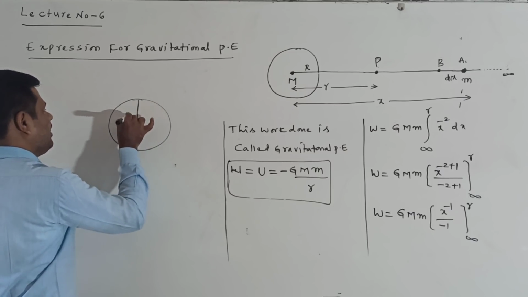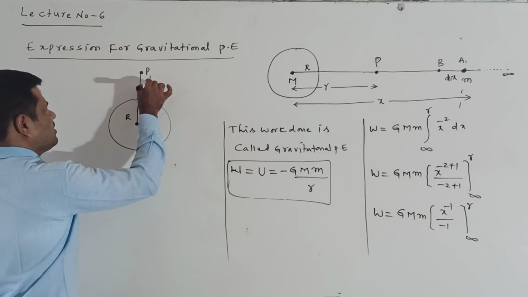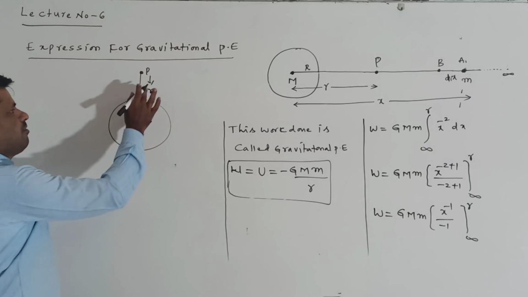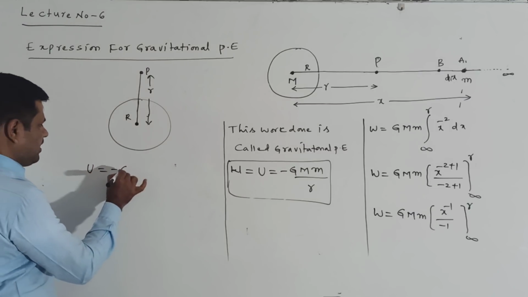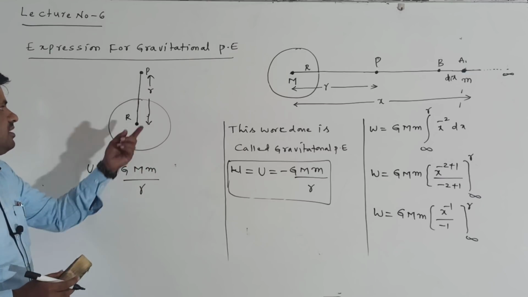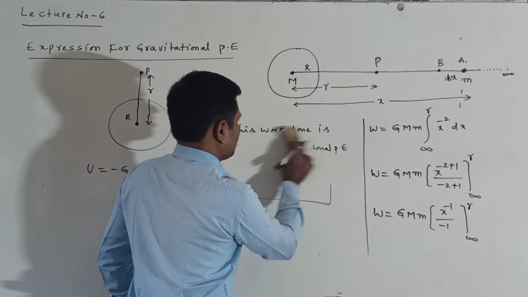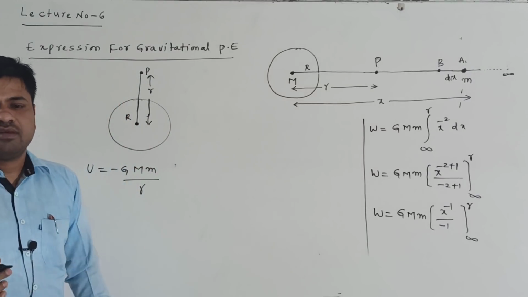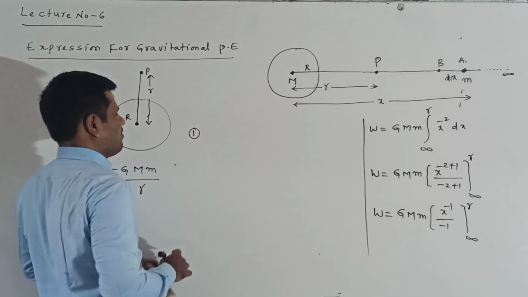This is the radius r, and at this distance, this point is point P. At this distance, the gravitational potential energy is minus G into capital M into small m by r, where r is the distance from the center of the Earth. Now suppose I want to find the gravitational potential energy on the surface of the Earth. Next, I am writing the first application.